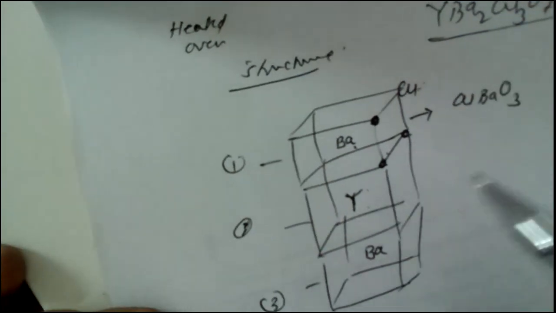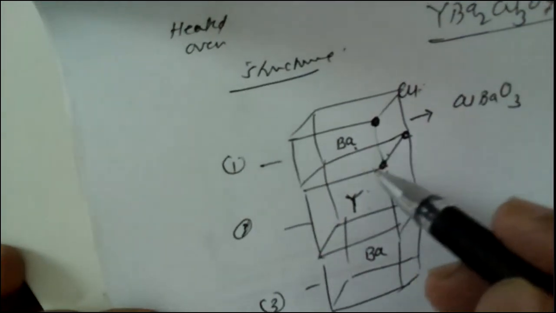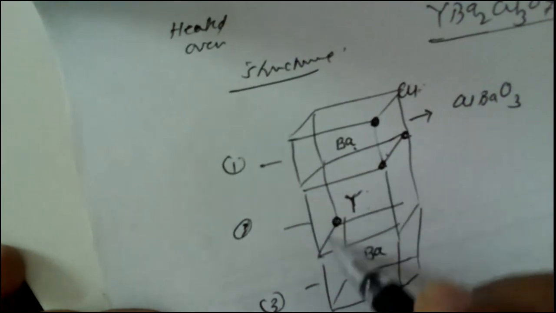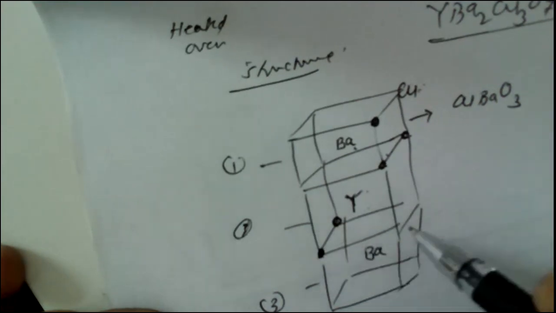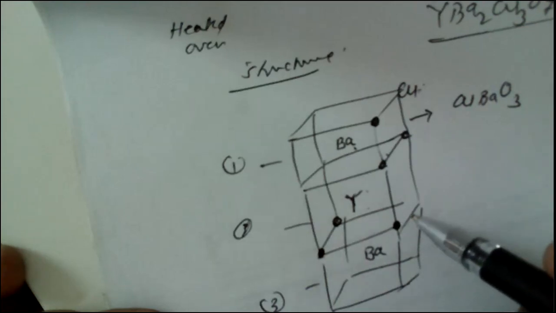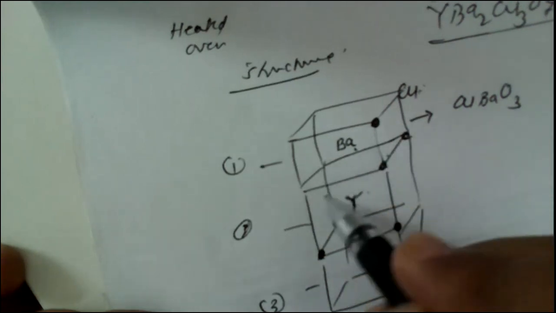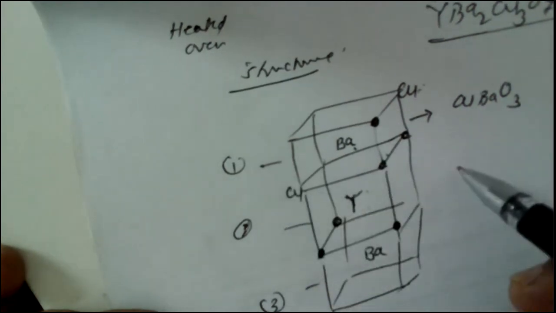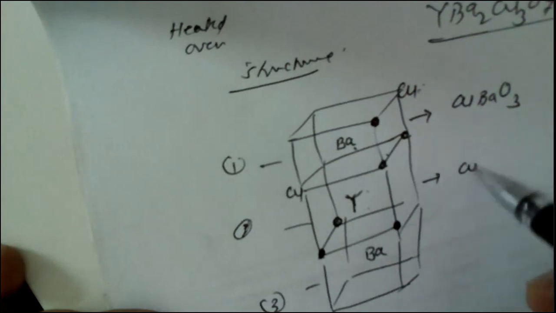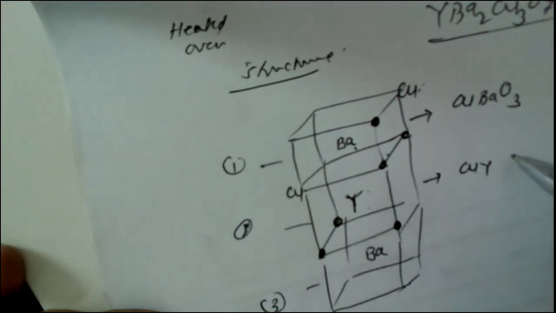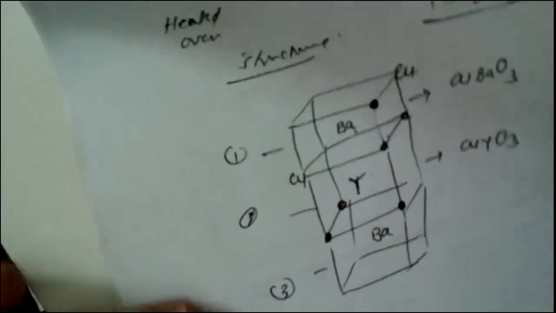Now come to cube number 2. Here these 2 points are occupied by oxygen atoms, and the third point is also occupied by an oxygen atom. At this point a copper atom is also there. So cube number 2 is CuYO3.